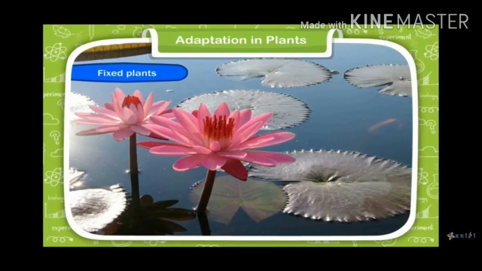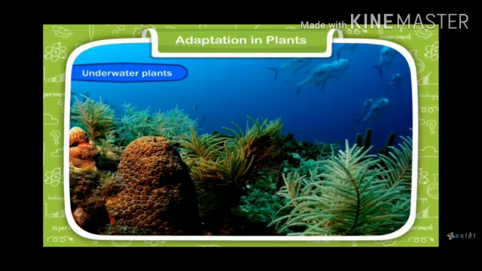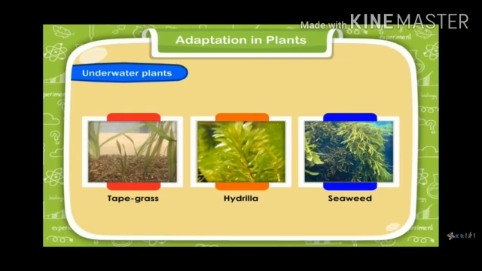Some plants are fixed plants. For example, water lily. These plants are fixed to the bottom of the water. They do not float on the water. Some plants are underwater plants. They live inside the water and they also purify the water. They have thin leaves. For example, tape grass, hydrilla, seaweed.